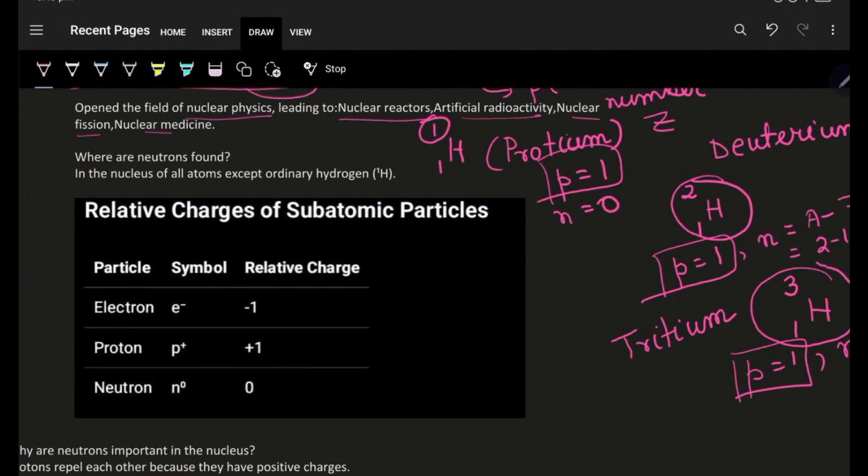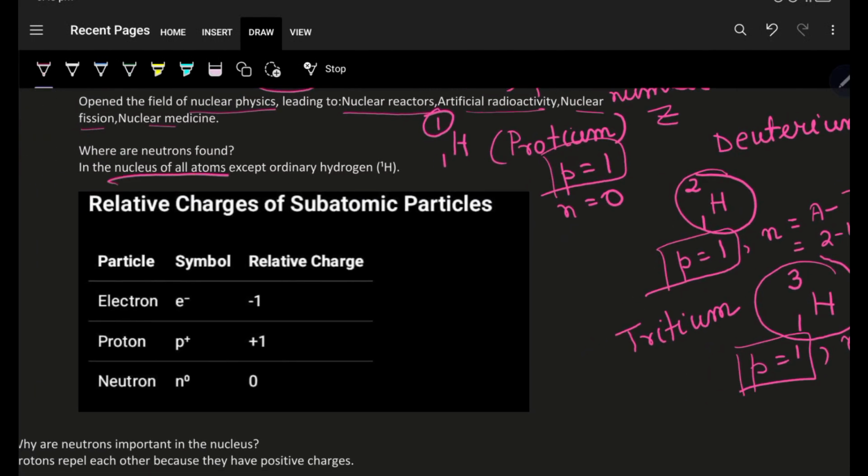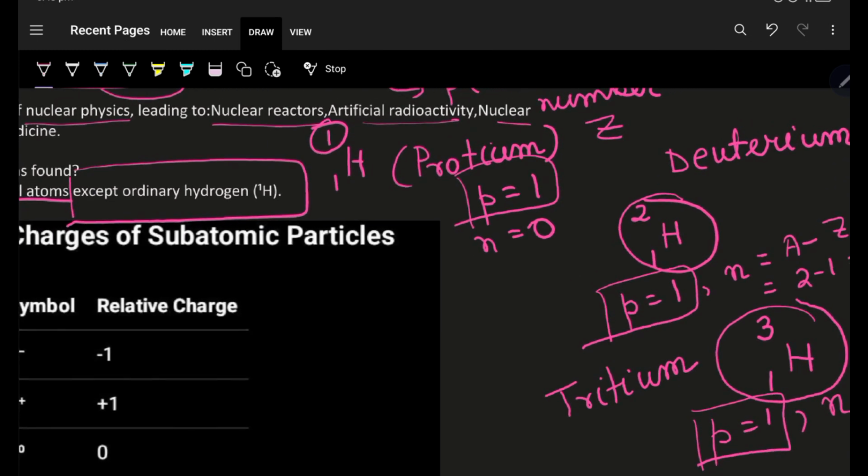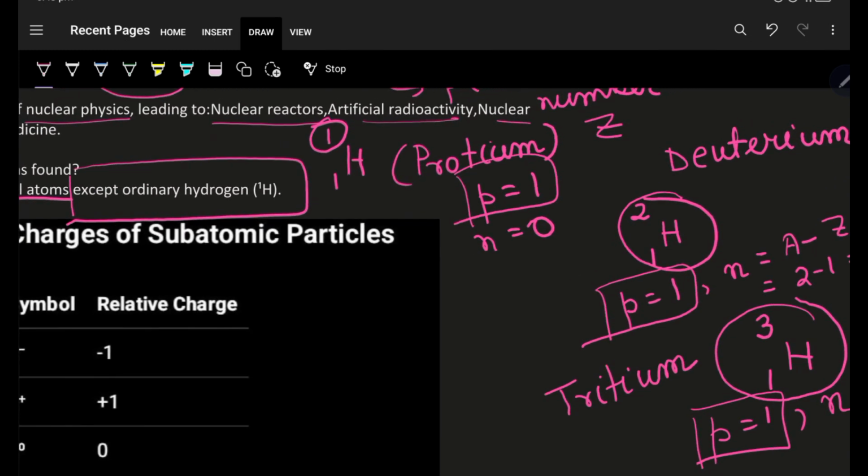Now, where are neutrons found? They are found in the nucleus of all atoms, except ordinary hydrogen. Now, what do I mean by ordinary hydrogen? Ordinary hydrogen means protium, which exists mostly in the nature.